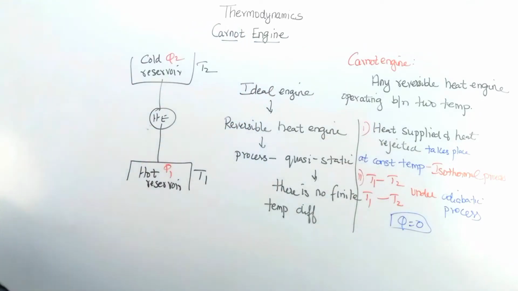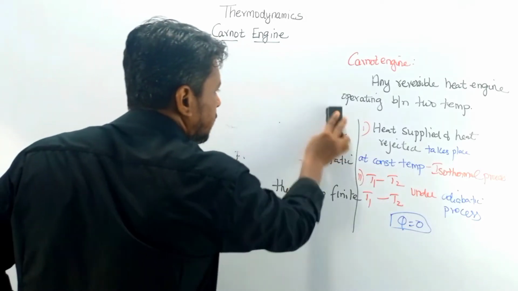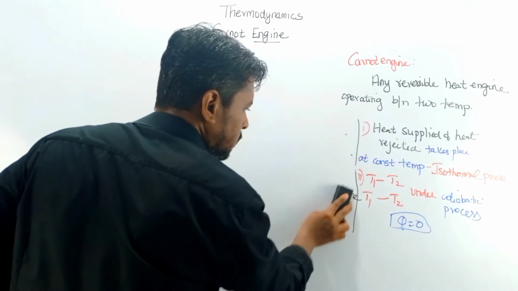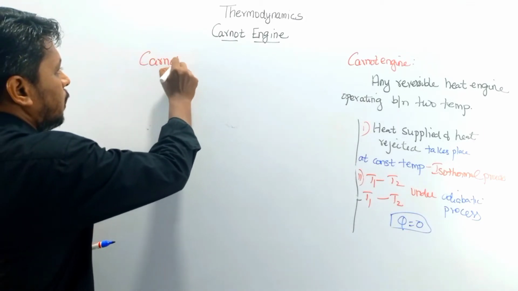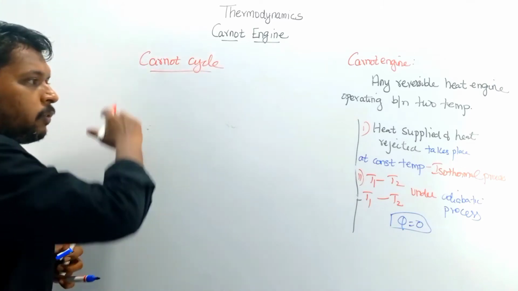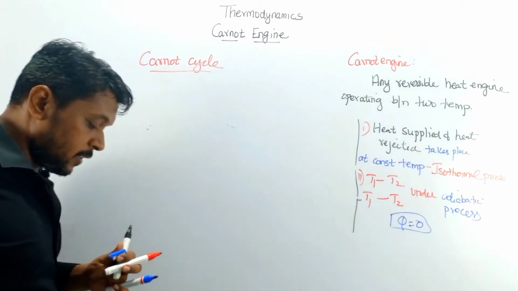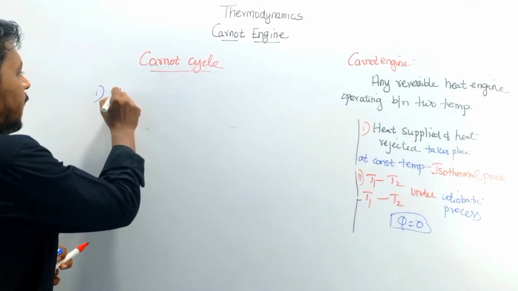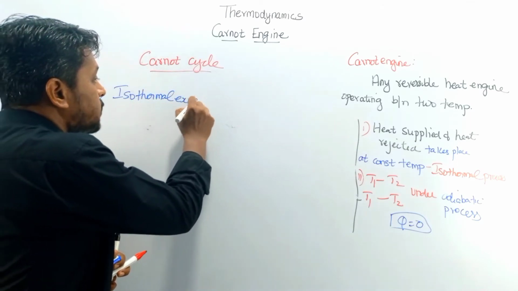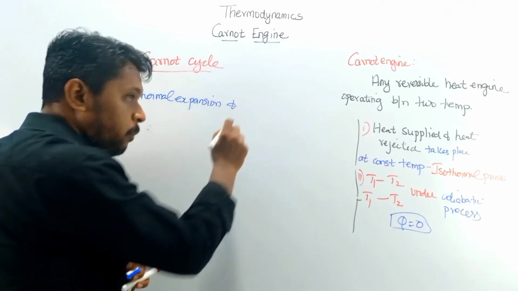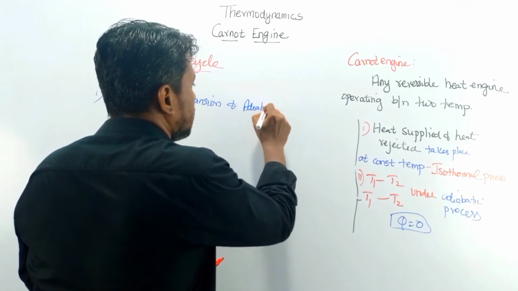By using these processes, isothermal and adiabatic, we have a cycle. We follow a cyclic process for this to be reversible, and that cycle we call the Carnot cycle. What are the processes involved in this Carnot cycle? First we have isothermal expansion, followed by adiabatic expansion.